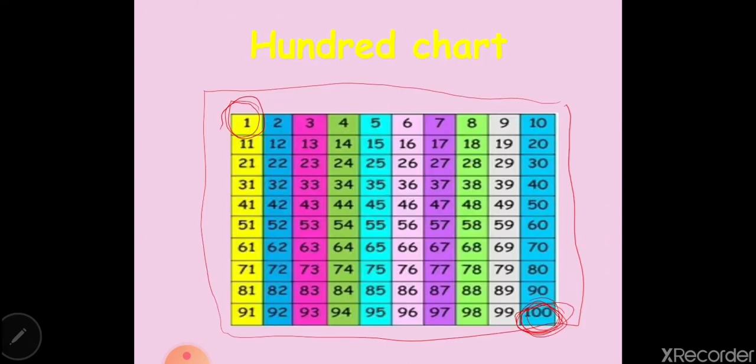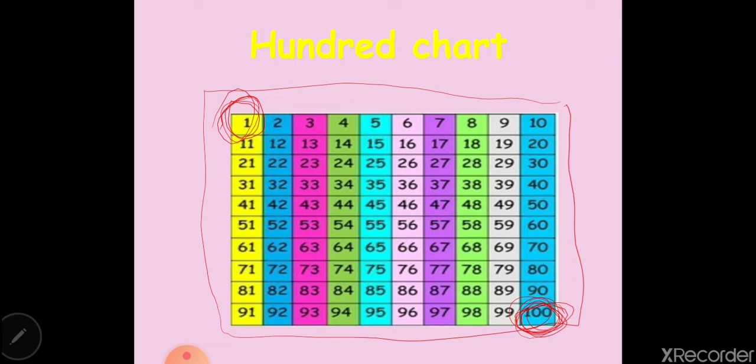Now, as you can see here, I have a 100 chart. On this 100 chart I can see that it starts with number 1 and it finishes with number 100.